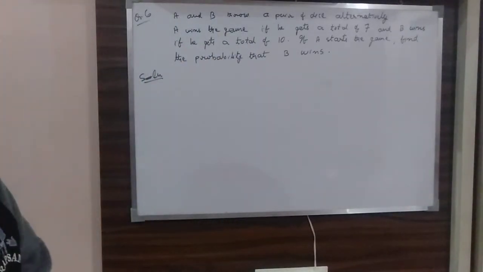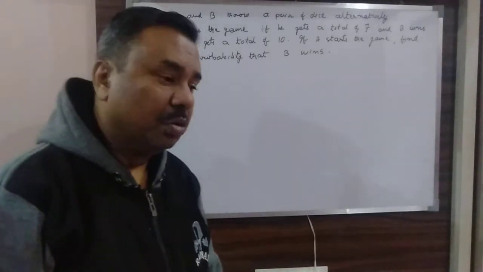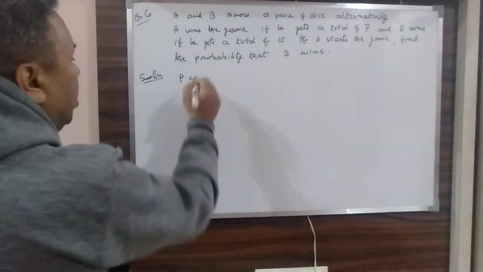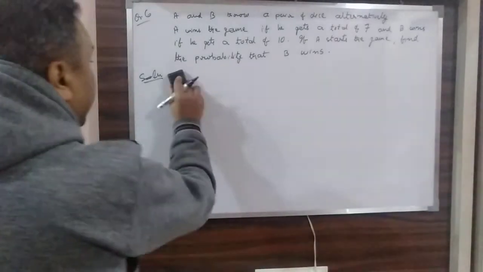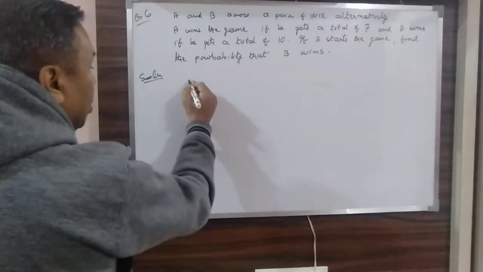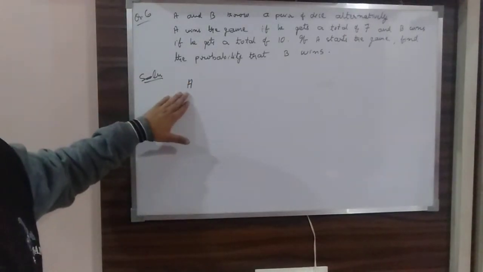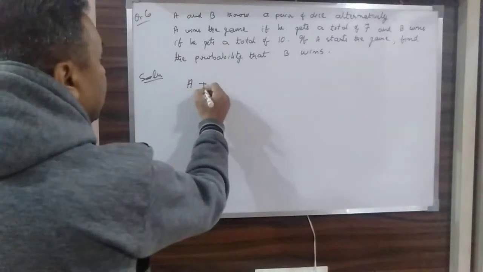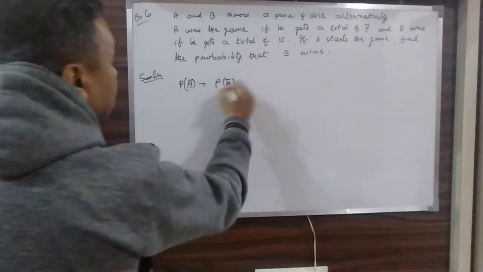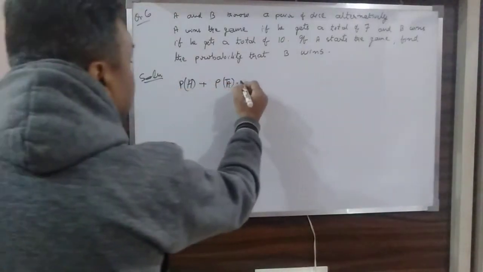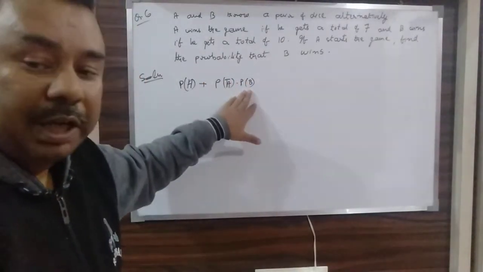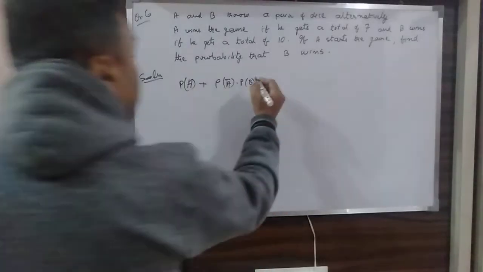So in these cases, how to find out? Your required probability is that either A wins. What will be the sequence of games? A is starting, so either A wins. If he gets 7, he will be winning. If he is not getting 7, then B wins. But if B is again not getting 10, then A will be getting another chance.